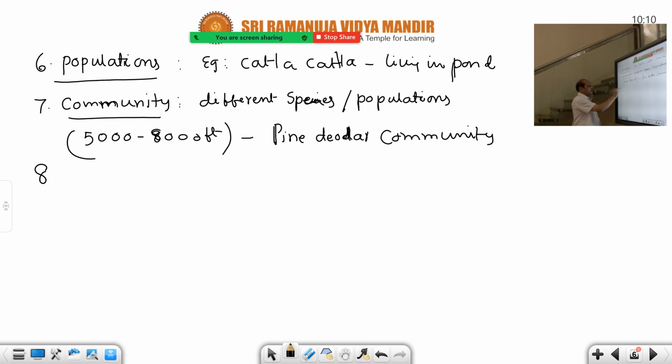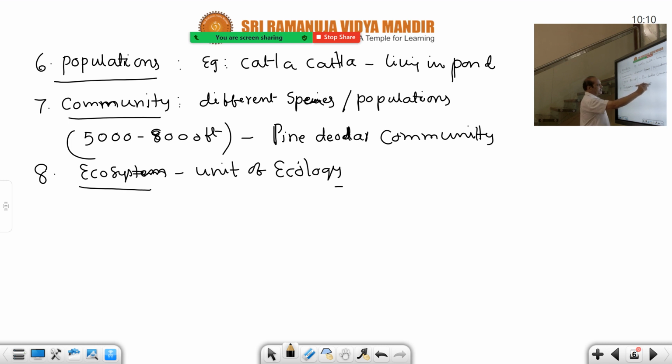And ecosystem. Ecosystem is a unit of ecology, better said, the structural and functional unit of ecology. Structural components are abiotic and biotic. Functional components are energy flow. These two components are there. That is the simple definition, but for a complex definition, the structural and functional unit of ecology is called an ecosystem.